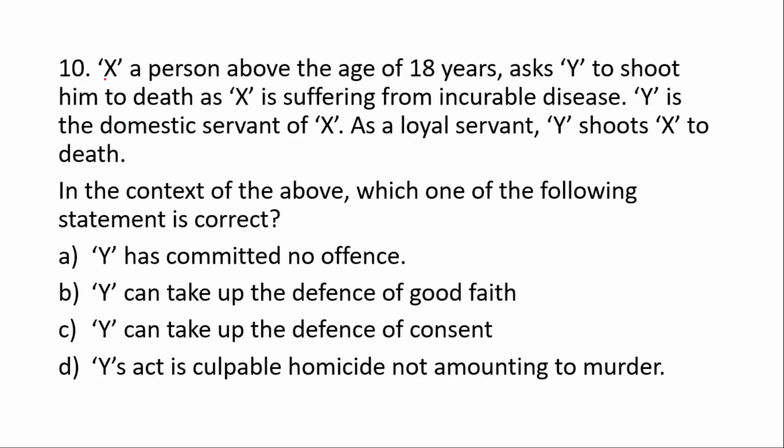Our last question is, X, a person above the age of 18 years, asks Y to shoot him to death as X is suffering from an incurable disease. Y is the domestic servant of X. As a loyal servant, Y shoots X to death. In the context of the above, which one of the following statements is correct?